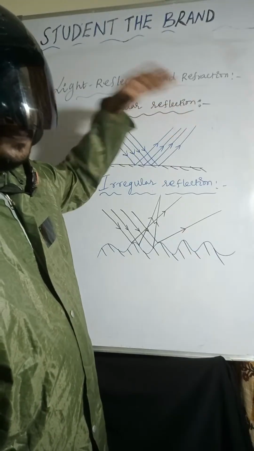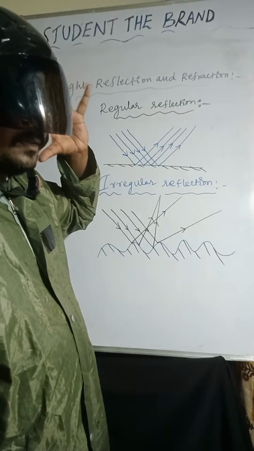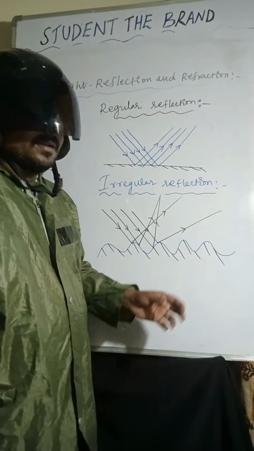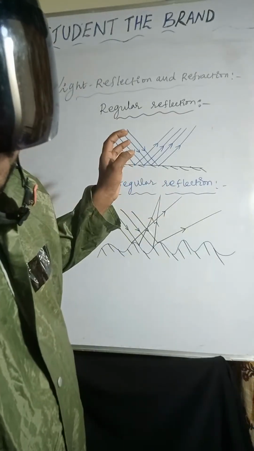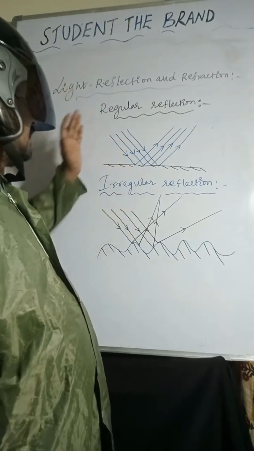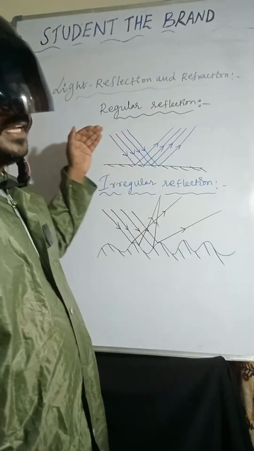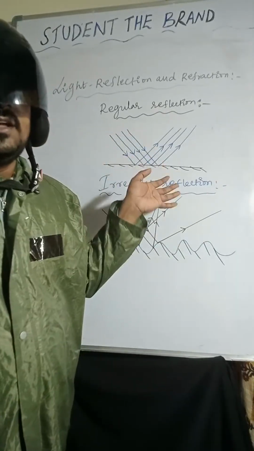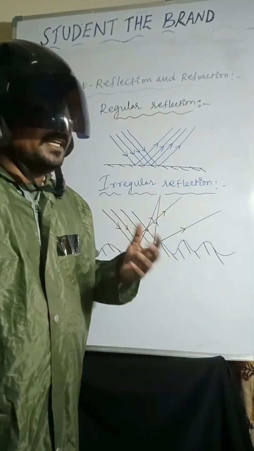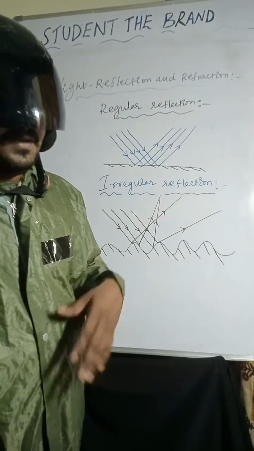Is it clear? Right. Regular reflection takes place on a smooth surface, irregular reflection on a rough surface. Examples of regular reflection are a plane mirror and still water. For irregular reflection, we can take a wall and paper.